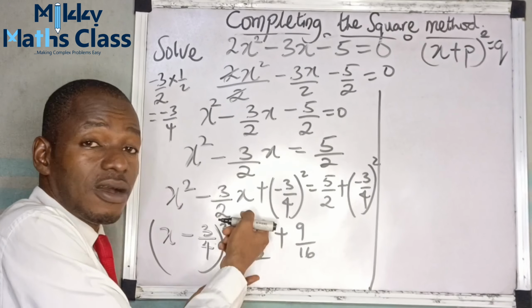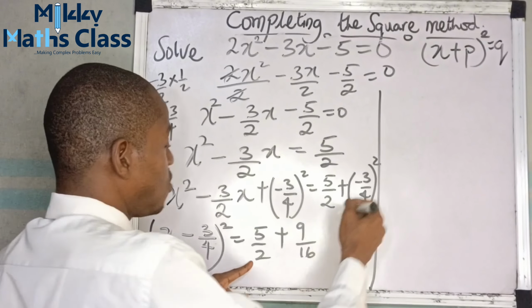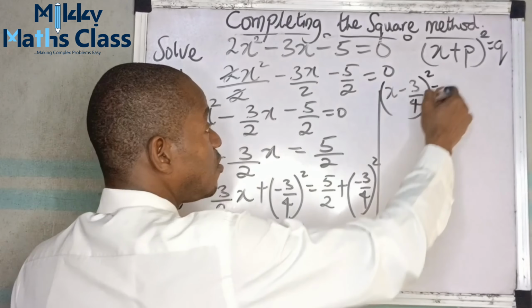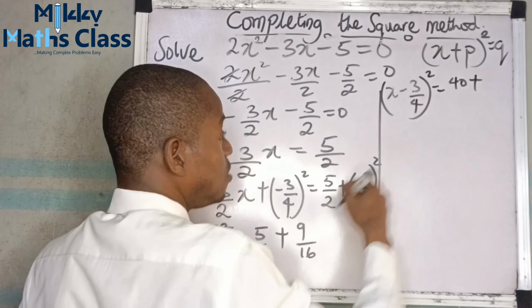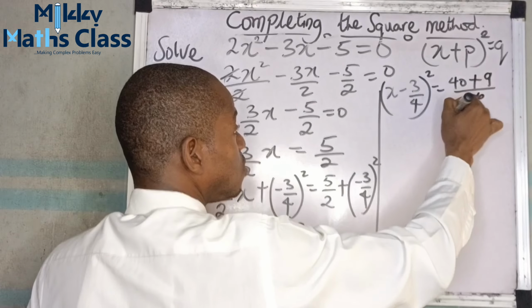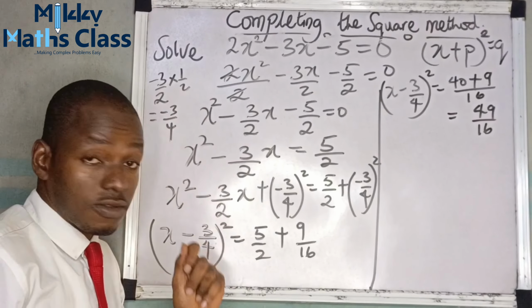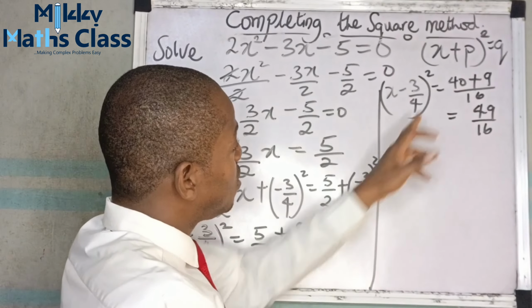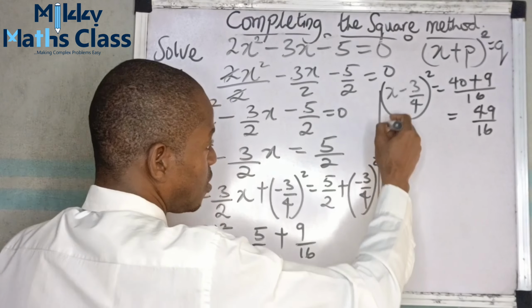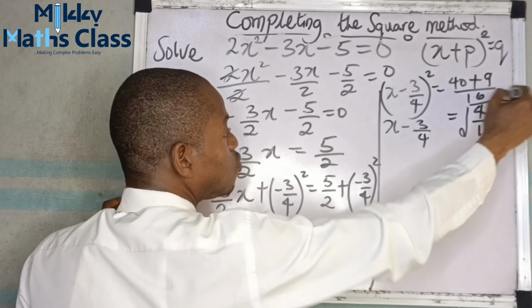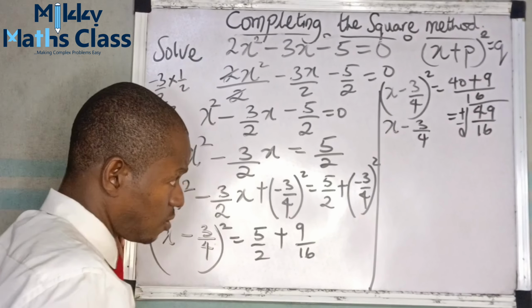So I multiply up and down here by 8. So this becomes x minus 3 over 4 raised to the power of 2 equals, this is 8 times 5 is 40, 40 plus 9 over 16, which equals 49 over 16. We still have our x minus 3 over 4 squared. Now take the square root of both sides. So that will be x minus 3 over 4. Take the square root of this, so that will be plus or minus.